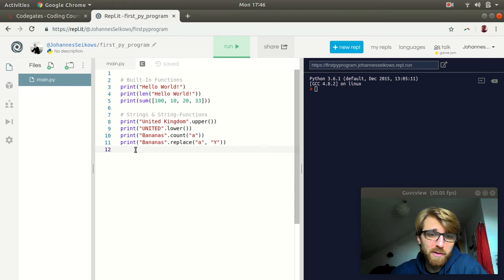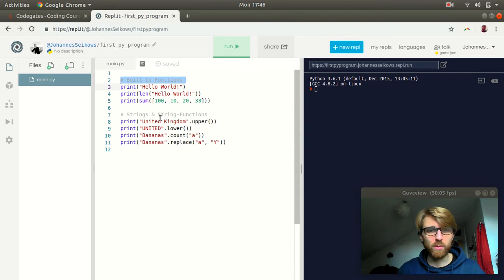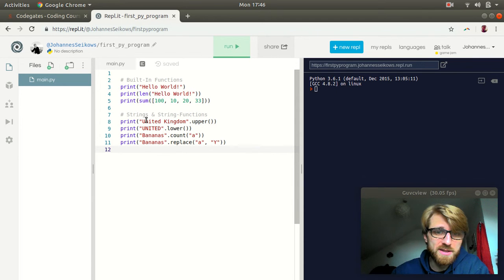Now some of you may have wondered what these things are about. Those lines which are sort of grayed out in REPL and that start with a hashtag. What they are is comments, what's called comments in programming. And comments are very useful and very important. What comments are on a technical level are essentially pieces of text that you can write in your program which won't be executed when you run the program.